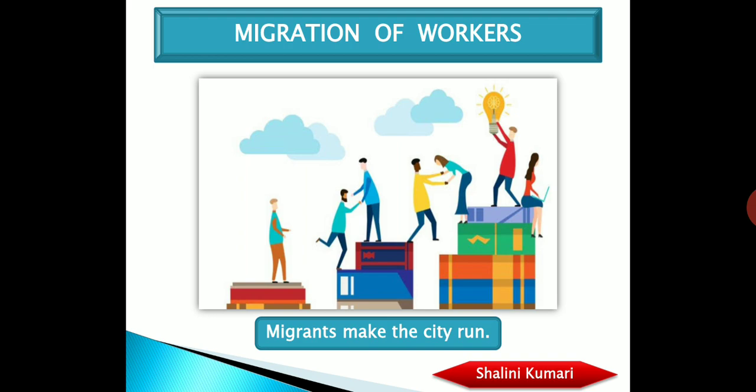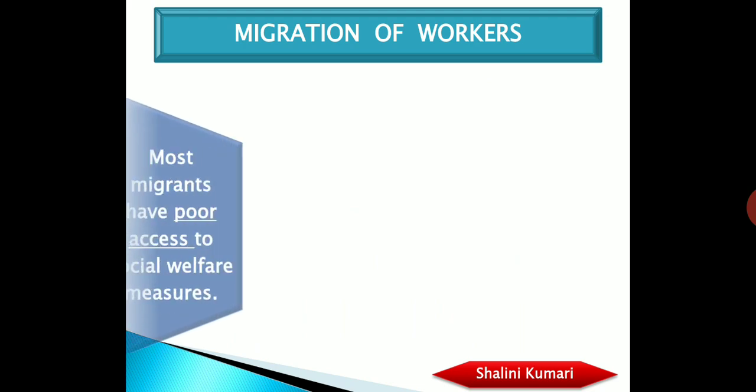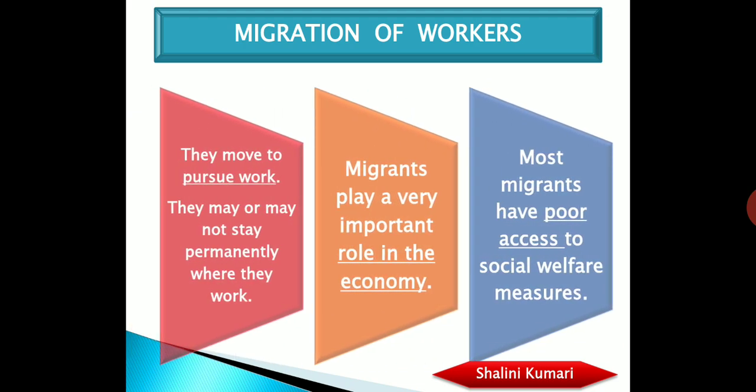Now, how is this happening? The entire village economy depends on whatever income is given by these migrants to the family. So you can say not only is the city running because of them, even the village economy is dependent on the money earned by these migrants.